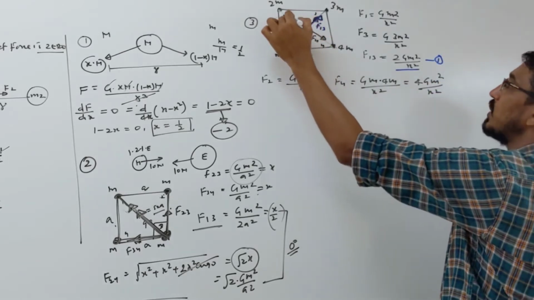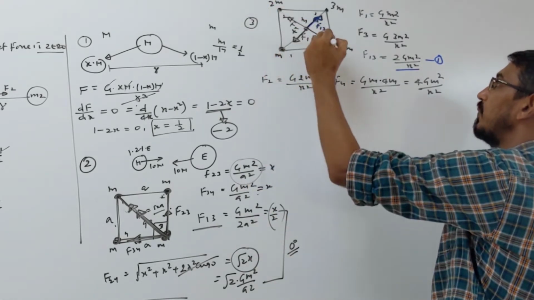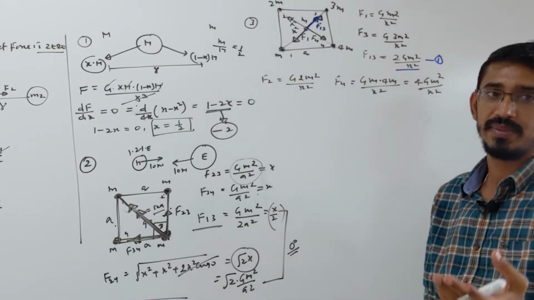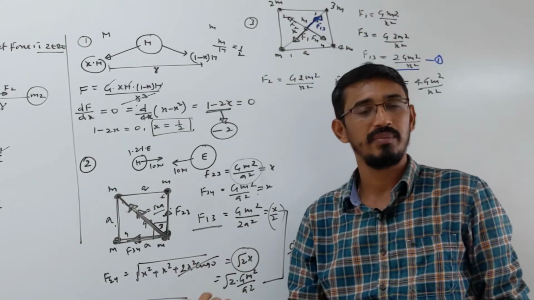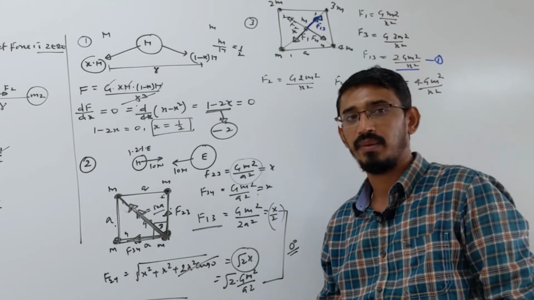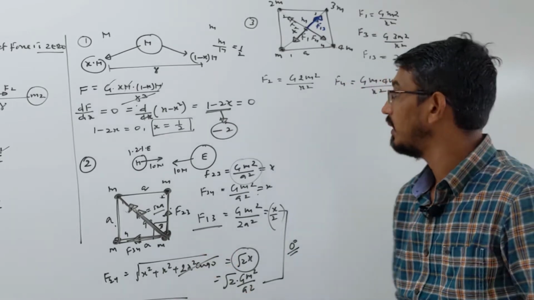Now these two forces are again opposite to each other, right? The force due to 2m and that due to 4m are opposite to each other. So directly we can subtract them, because again the angle is 180 degrees. When you put 180 here, the answer becomes directly a minus b. When you put 0 degrees, it becomes a plus b. When you put 90 degrees, it becomes root of a square plus b square. These three angles are easy to calculate.